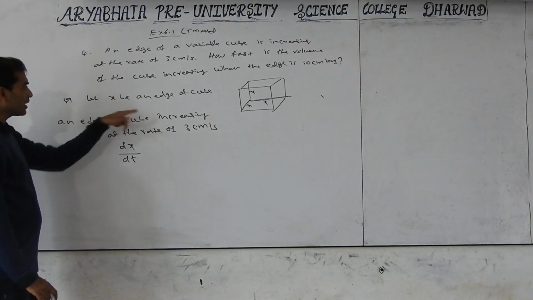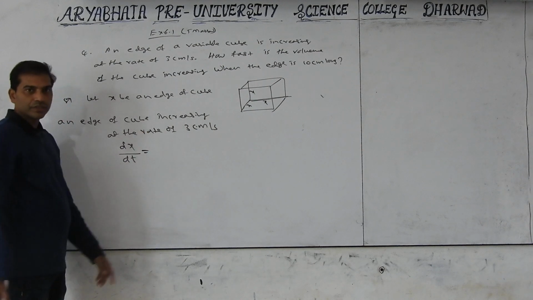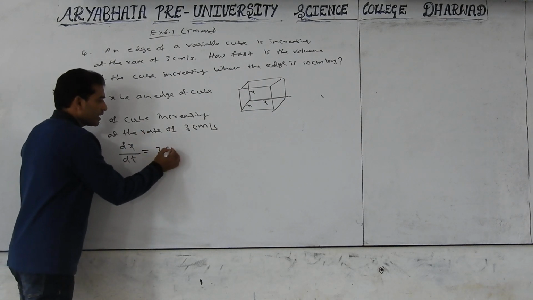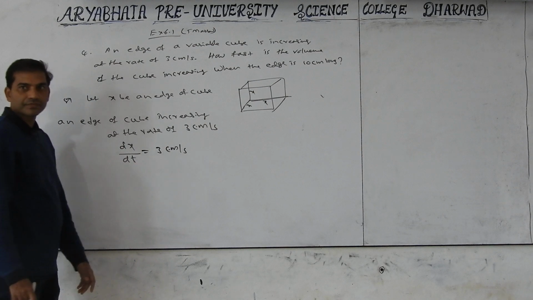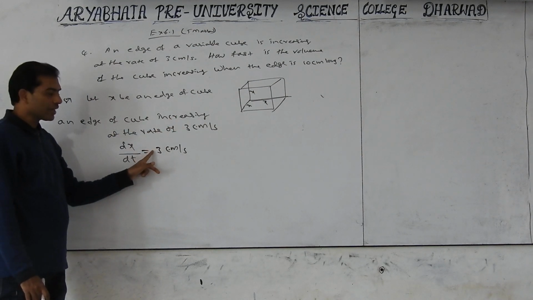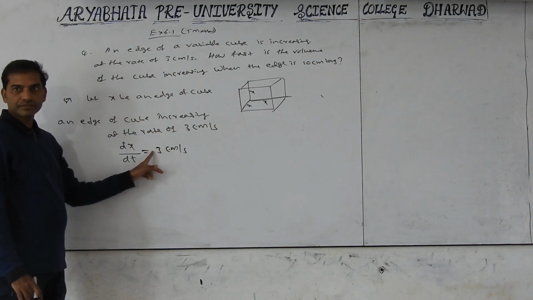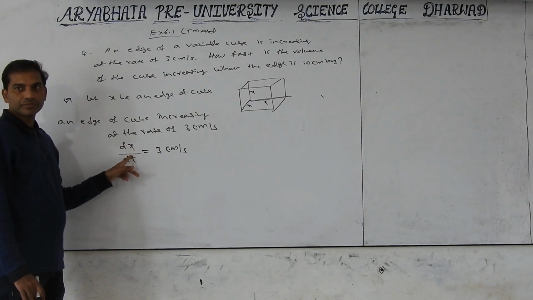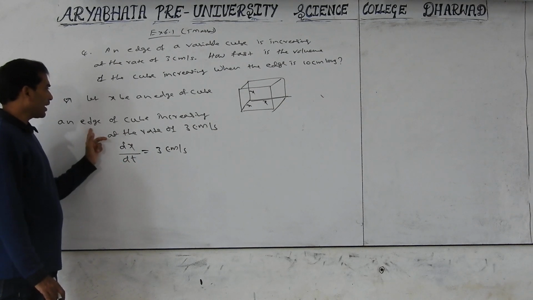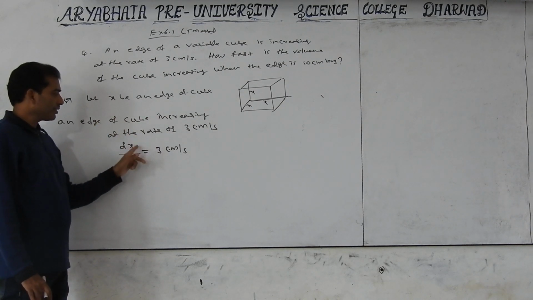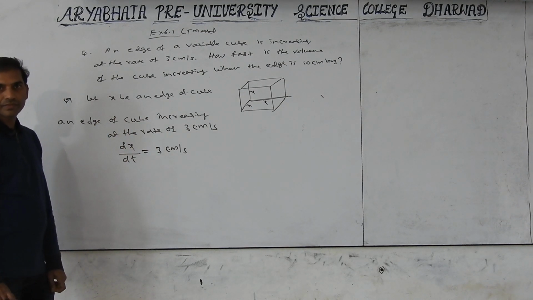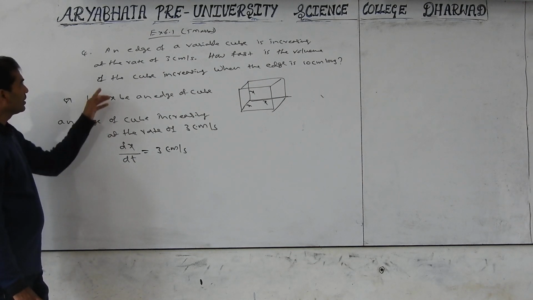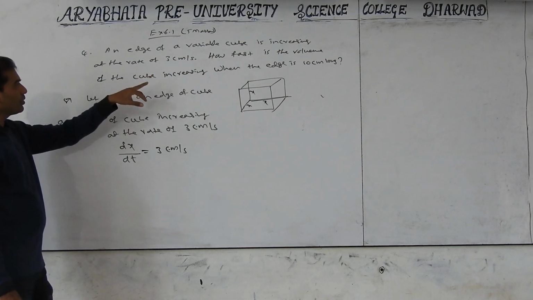Are you following? Increasing means positive. How much is it? 3 centimeters per second. If it is decreasing, you should write a minus here. Are you following? This is the rate of the edge of the cube. So the rate of the edge of the cube and the edge of the cube increasing at the rate of are the same. This is given.